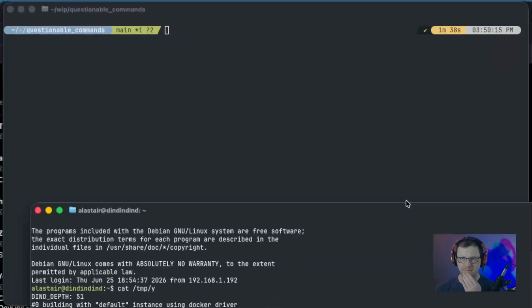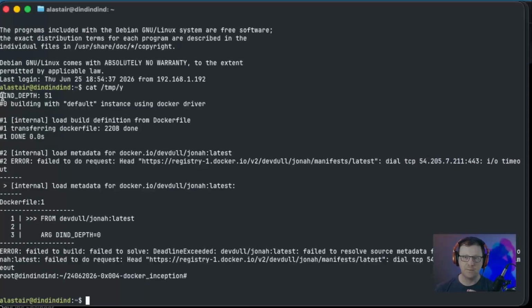Okay, so what just happened? I'm not sure. I have a hunch and I have a workaround. Let me bring up the error message here. So for the second time, we made it to a depth of 51, and I actually think that this is largely coincidental that we hit the same number both times. I think what's going on is that we've got so many layers of network address translation, or NAT, going with our nested Docker containers that we effectively are causing a timeout trying to reach the Docker registry.